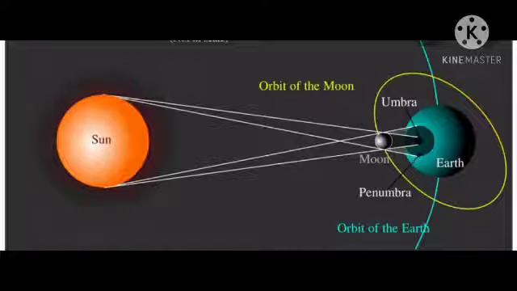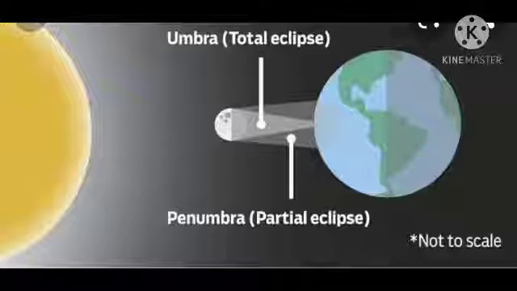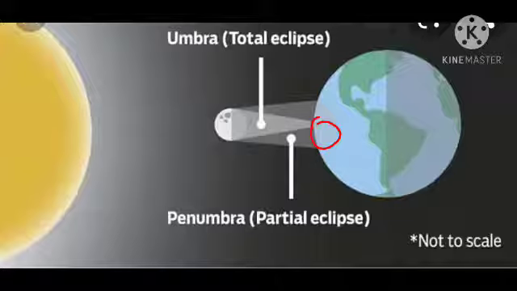An annular solar eclipse occurs when the tip of the umbra of the moon falls on the earth. Tip of the umbra falls on the earth. So here solar eclipse is formed. See here, this is a very small position of umbra. This is the total solar eclipse. Okay students, an annular solar eclipse occurs when the tip of the umbra of the moon falls on the earth.